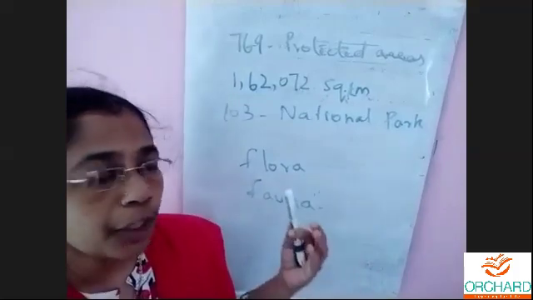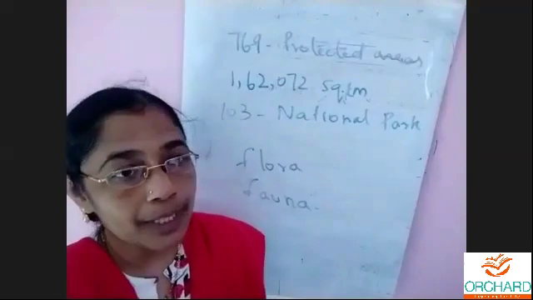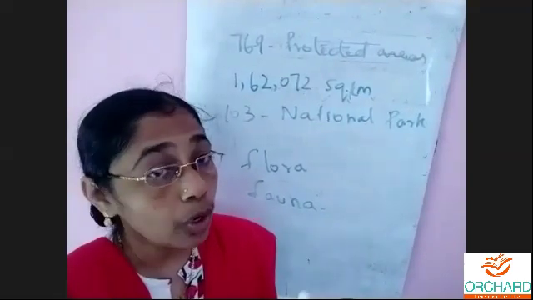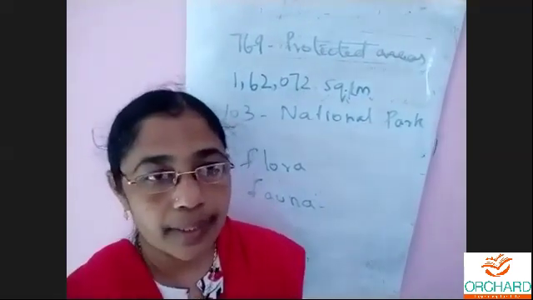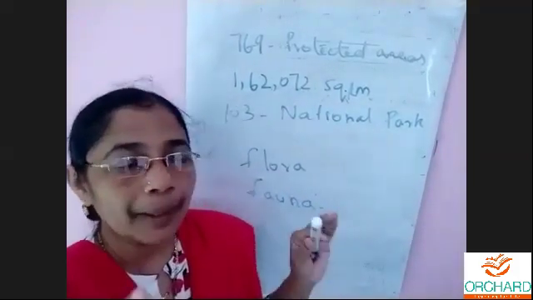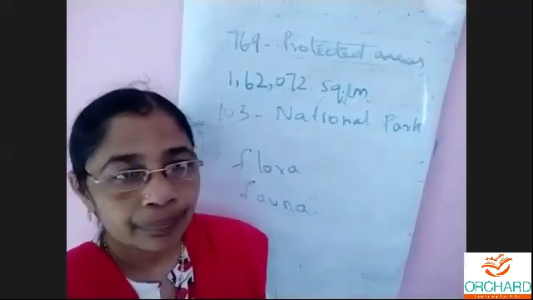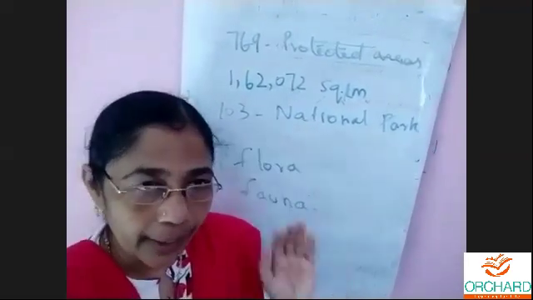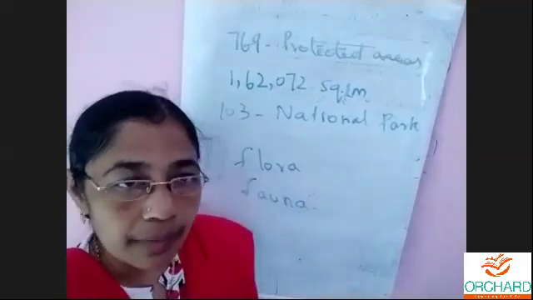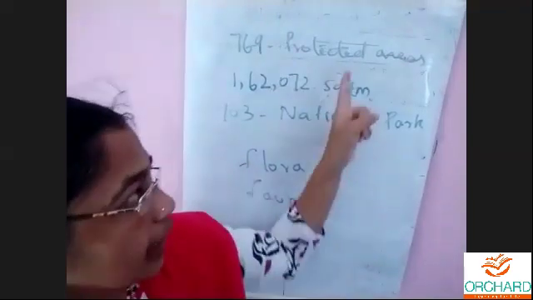So in order to protect that, every country has its own species. We cannot see all types of plants in all countries. Certain plants are confined to a particular region, a particular country. So they need to protect them from becoming extinct, and they are conserving them in protected areas.